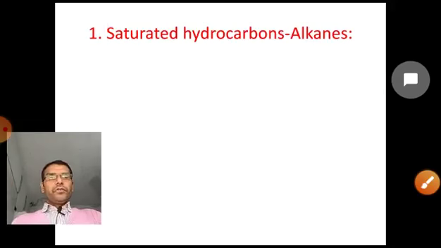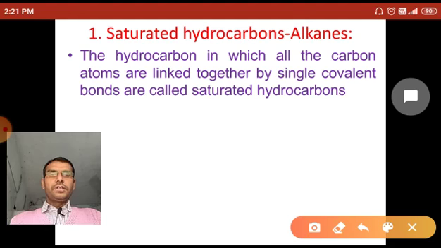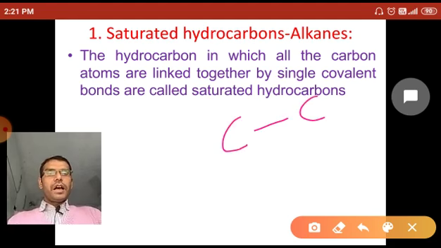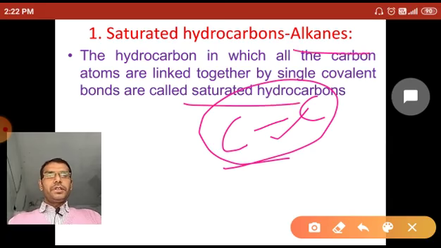Next topic, first the saturated hydrocarbons. The saturated hydrocarbon has only one example, that is alkane. So what is a saturated hydrocarbon? If the bond between carbon and carbon is a single bond, and two adjacent carbons are linked together by a single covalent bond, that forms a saturated compound, as for example in the case of alkane.